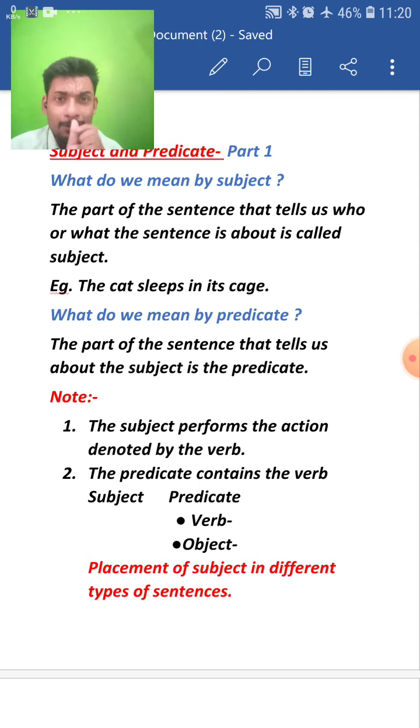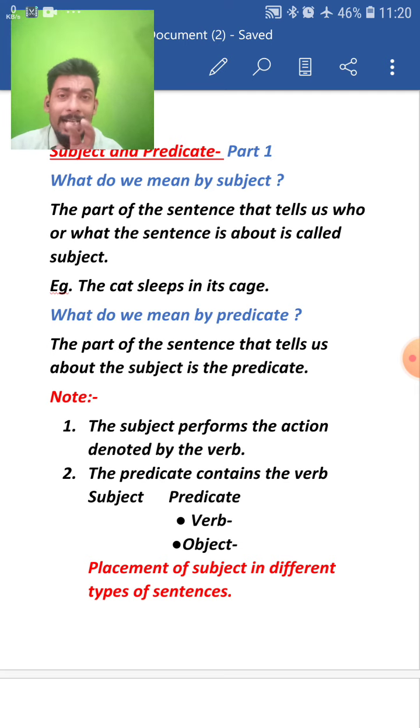Now let's understand what do we mean by predicate. The second question that I have written is, what do we mean by predicate? The answer says, the part of the sentence that tells us about the subject is the predicate. Now let's come to the previous example that I have written as the cat sleeps in its cage.